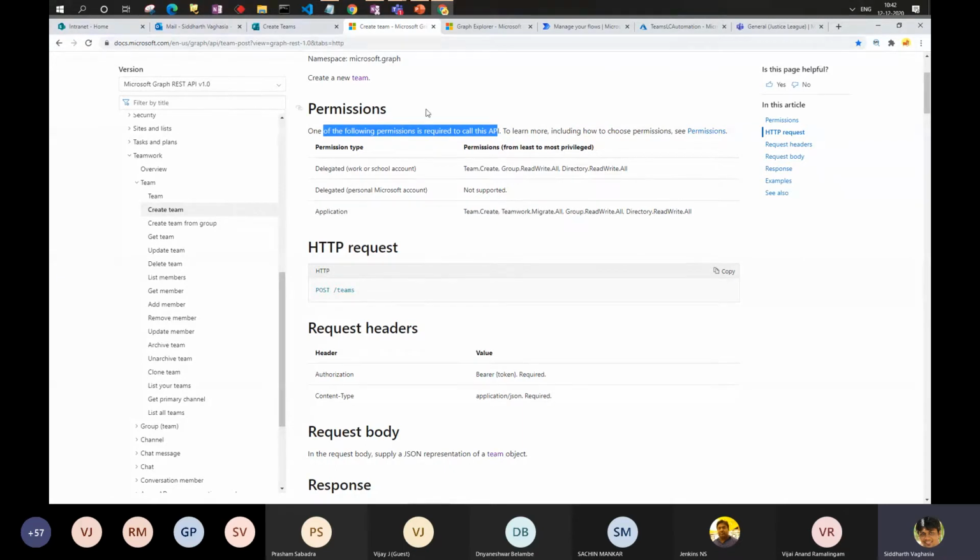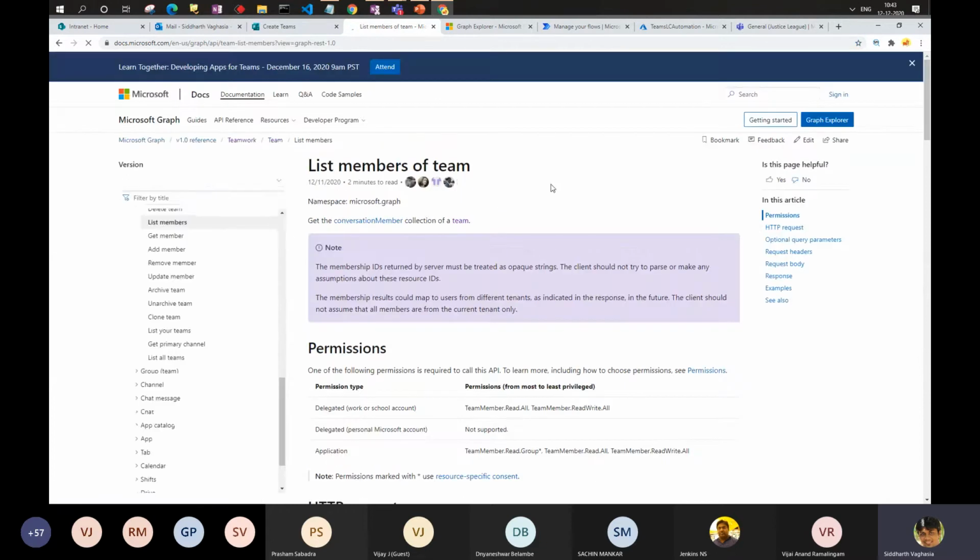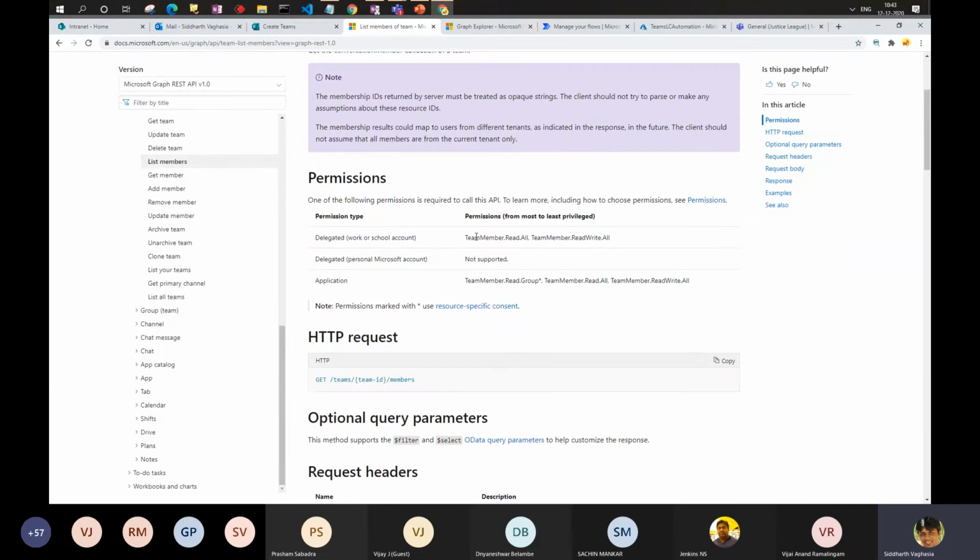For example, this API to create a team is only supported with permission type delegated and application. It means you cannot use delegated permission with a personal Microsoft account to create a team. The delegated permission you are using has to be a work or school account, and these are the different permissions required to call this endpoint. In the same way, if you say list all the members, then different permissions would be required.